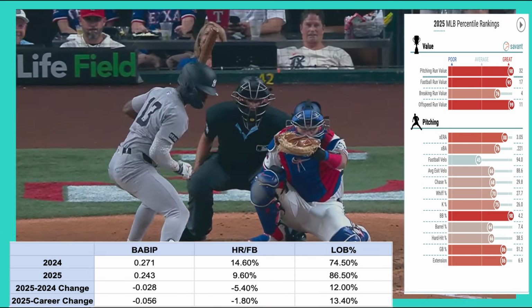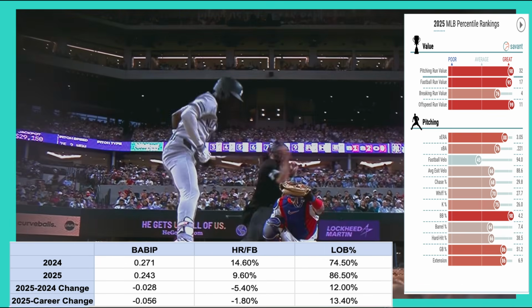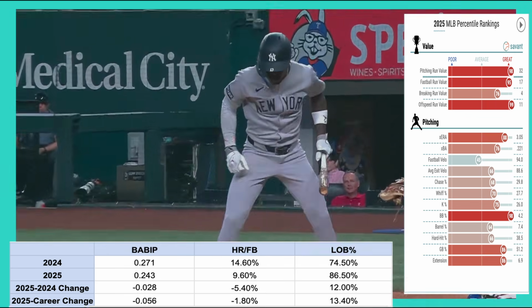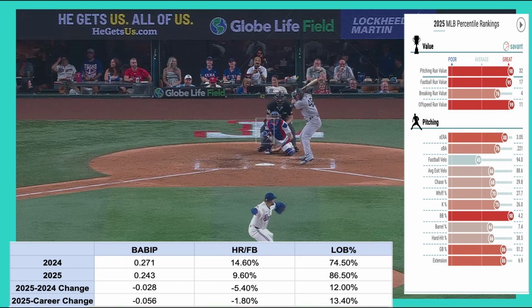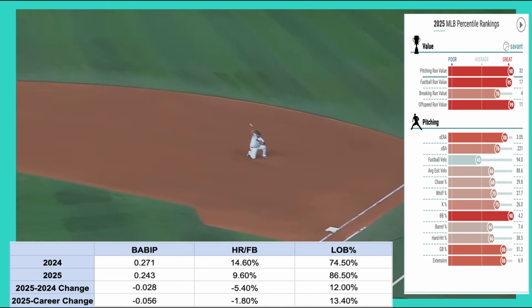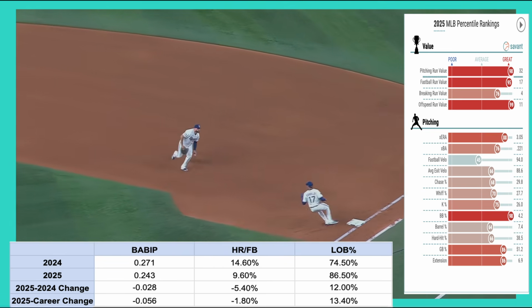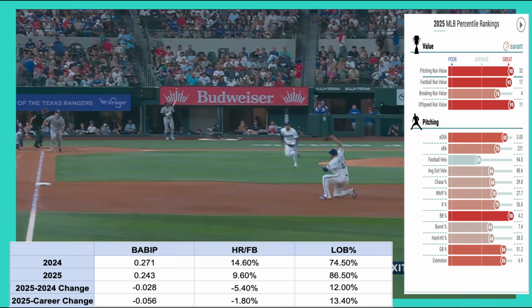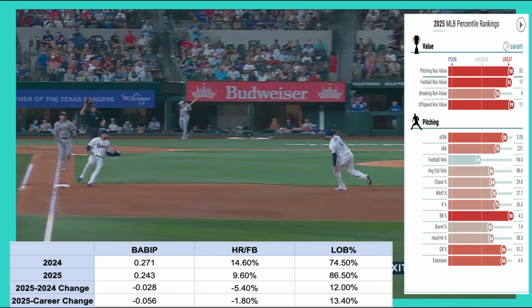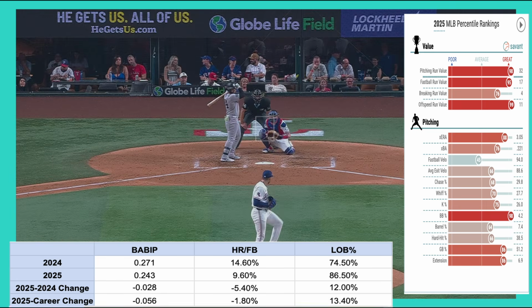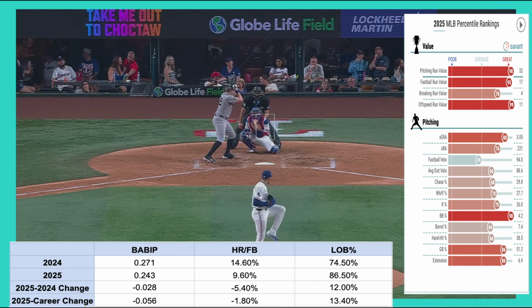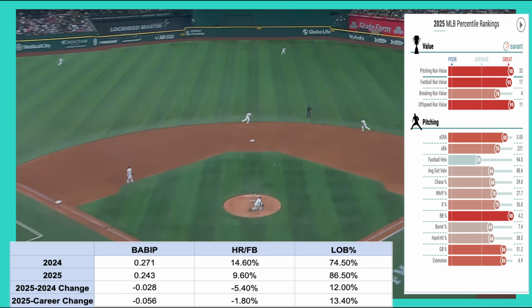His BABIP against dropped by 28 points to 243, which was 56 points lower than his career average. But unlike Rogers, this drop occurred alongside a meaningful reduction in hard contact, suggesting more sustainable improvement. His home run to fly ball ratio dropped 5.4 percentage points year over year to 9.6%, but was just 1.8 percentage points below his career average.